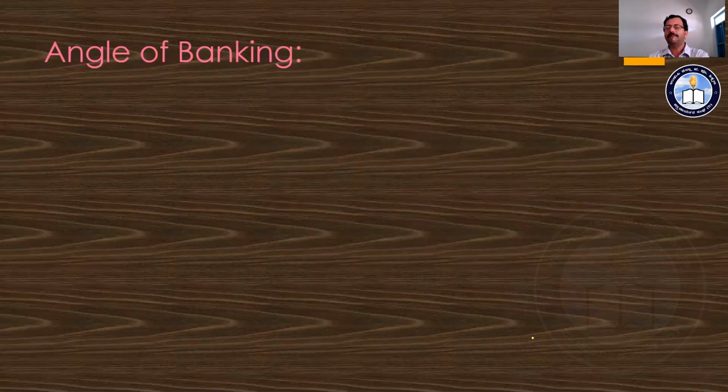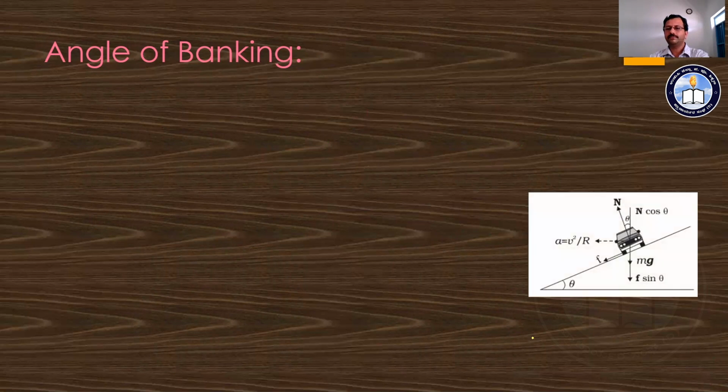What is this angle of banking? How is it defined? We can see the angle of banking with this diagram. Here there is a road surface, and it is horizontal. The vehicle is moving on that banked road, so there are forces acting. One is the normal force, another is the frictional force.